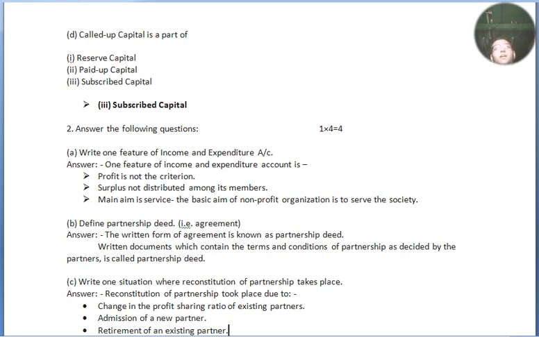Question number B, define partnership deed. Deed means agreement. The written form of agreement is known as partnership deed. A written document which contains the terms and conditions of the partnership as decided by the partners is called a partnership deed. Let me inform you, partnership is governed by which act? Partnership Act 1932. Please try to remember.